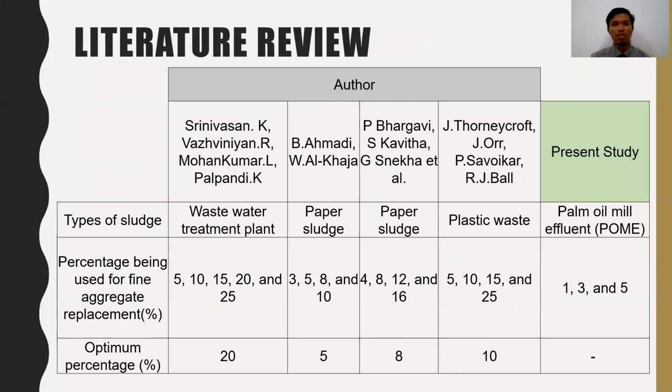This is my literature review for this study. The first author used wastewater treatment plant waste, and the percentage used was 5 until 25. The next authors used other waste such as paper sludge, with percentages of 3 until 16, and the last one used plastic waste. For my study, I am using POME, and the percentage I use is 1 until 5%.